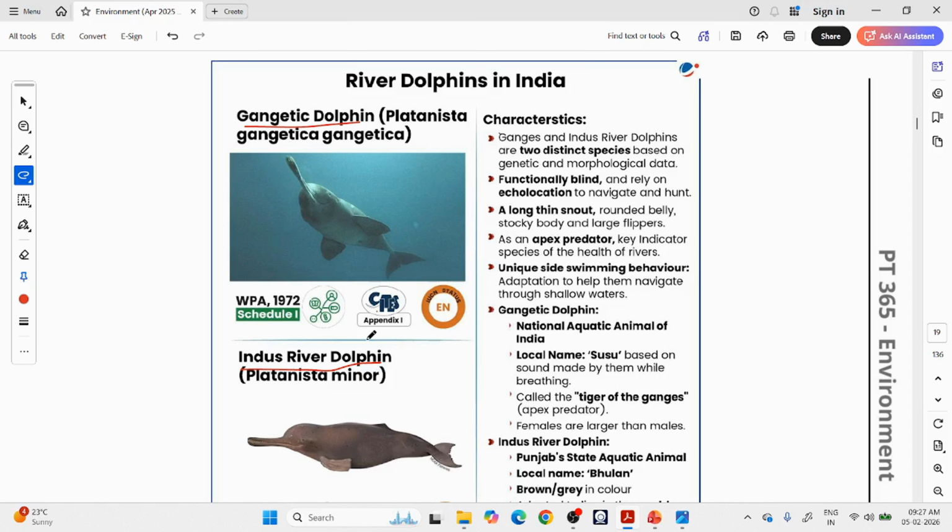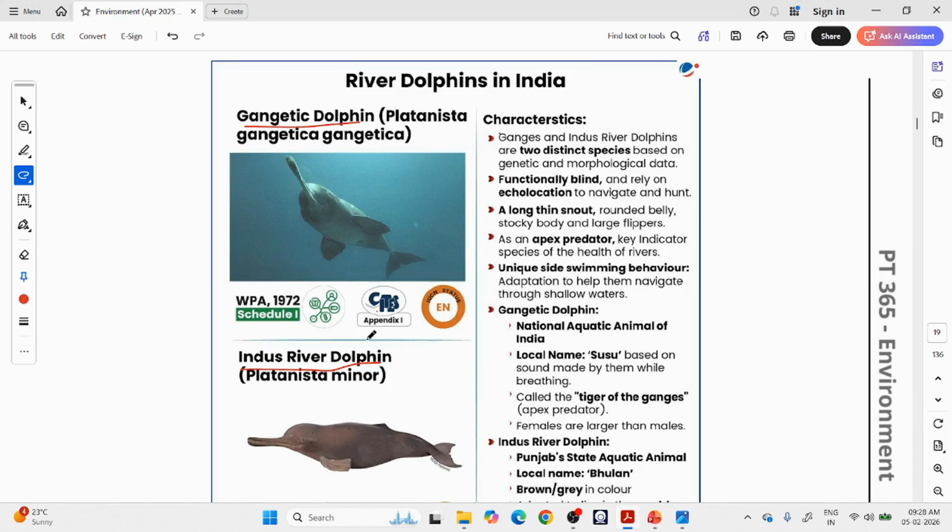Irrawaddy is a river in Myanmar. In Myanmar and our eastern part like the Odisha coastal areas, we will see this Irrawaddy dolphin. And you can see many other dolphins, like in the Amazon river, you will see the Amazon type of dolphin. Across the world there are many river dolphins. These are not ocean dolphins.